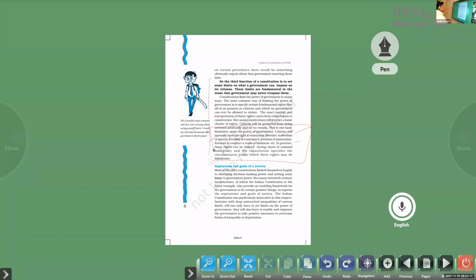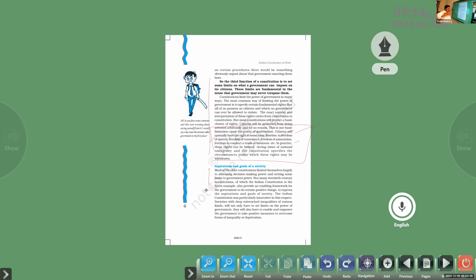Okay, next one, aspirations and goals of a society. Most of the older constitutions limited themselves largely to allocating decision-making power and setting some limits to government power. But many 20th century constitutions, of which the Indian Constitution is the finest example, also provide an enabling framework for the government to do certain positive things. So almost all constitutions say that the government should do something for the development of the people. The Indian Constitution is an example of that, in which the provisions basically enable the government to do certain positive things.